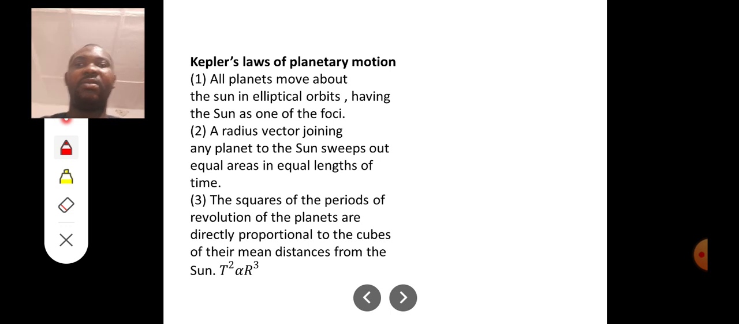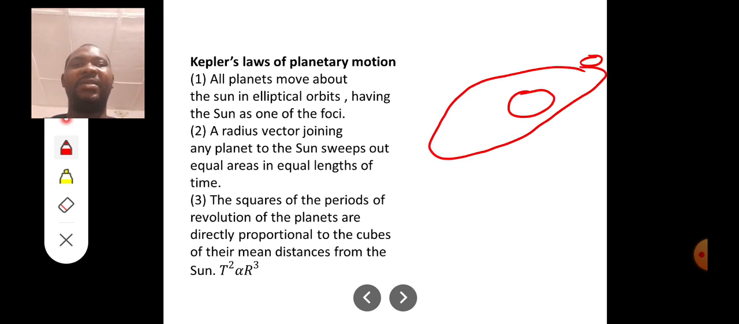Now that leads us to another aspect. This is called Kepler's laws of planetary motion. So what are the laws? There are 3 laws. The first one says all planets move about the sun in an elliptical orbit, having the sun as one of the foci. So if you have the sun, every other planet moves in an elliptical orbit like this.